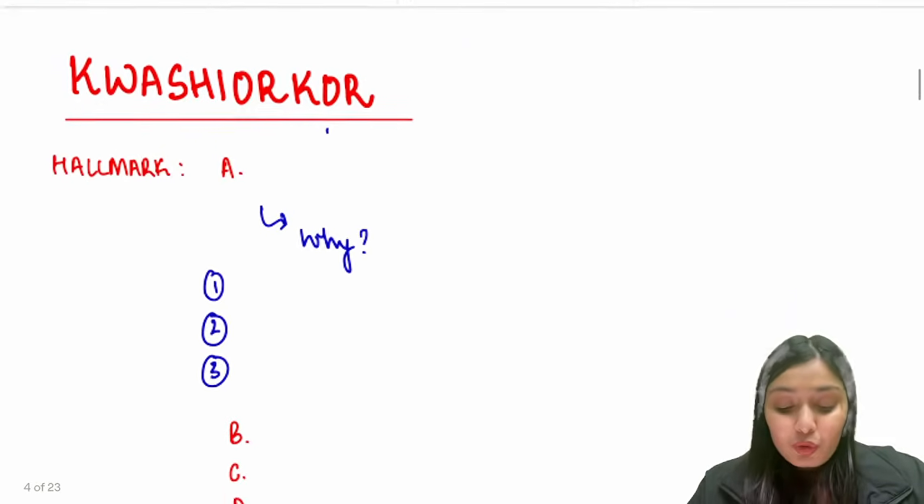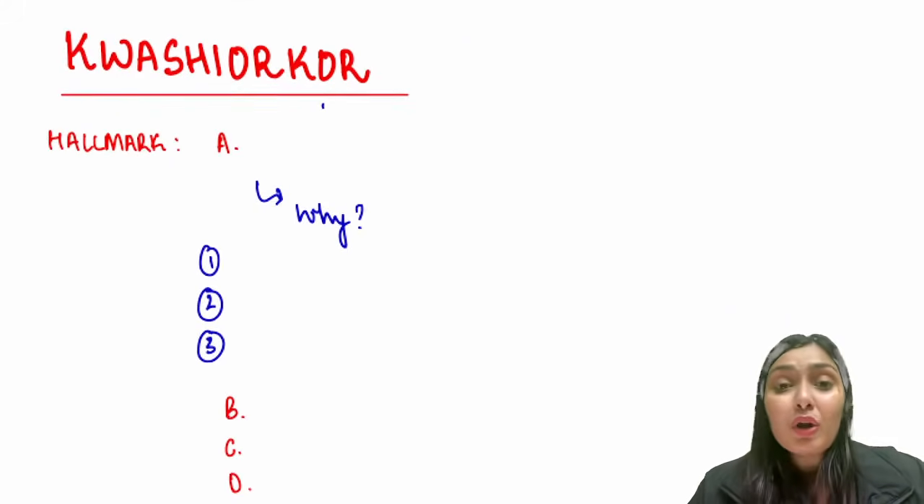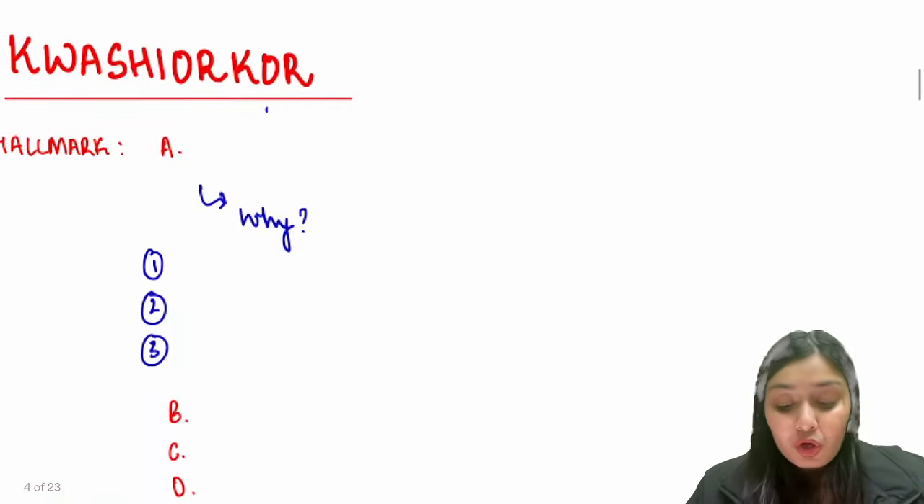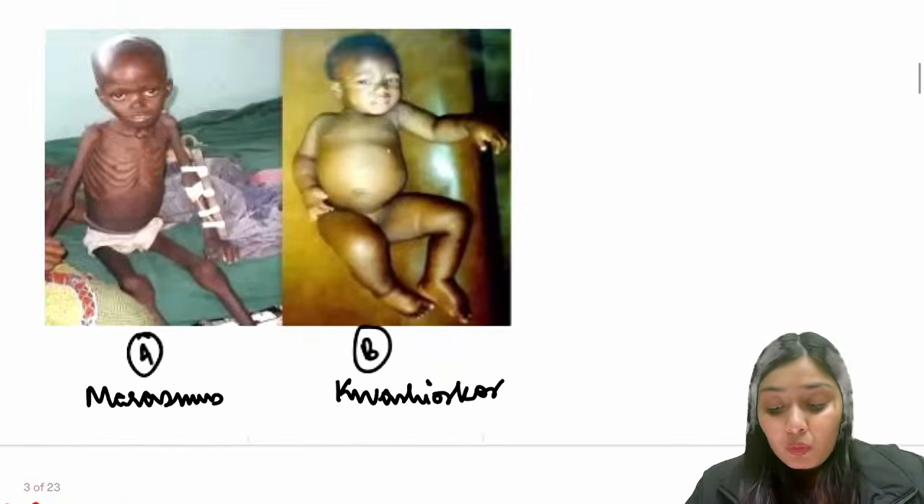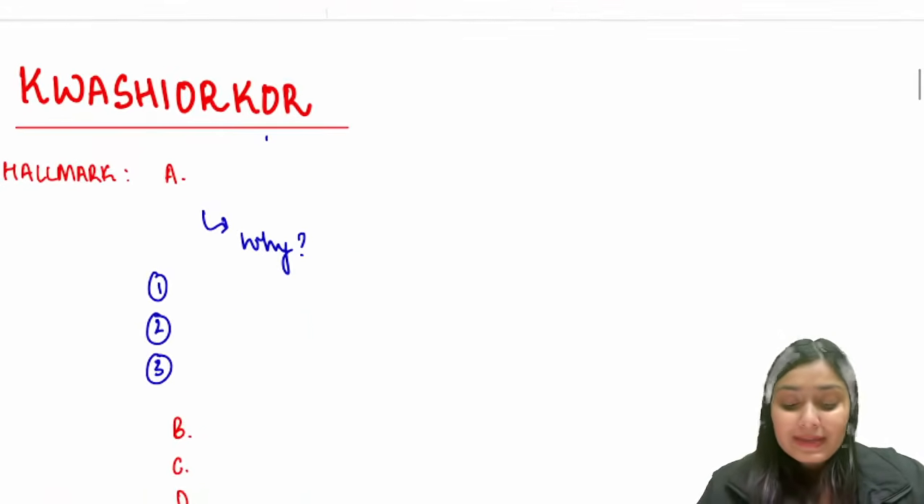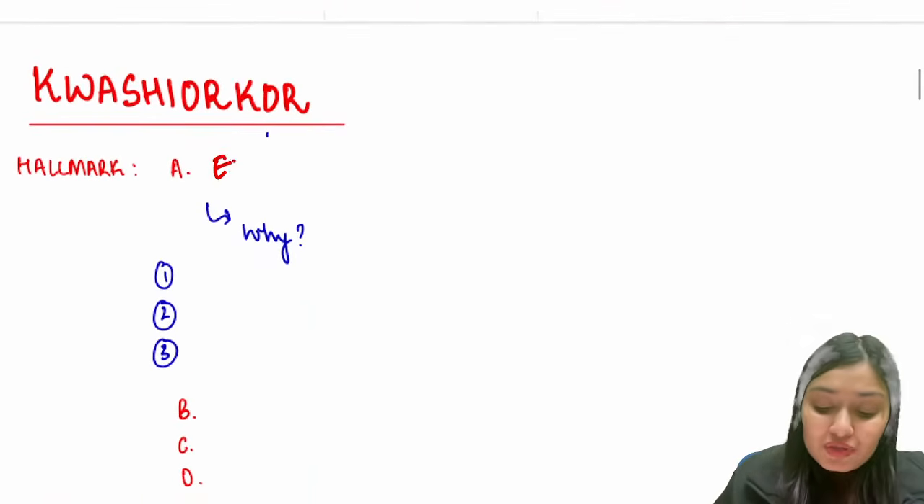Firstly, let's start with Kwashiorkor. What is the hallmark of Kwashiorkor? Remember this Motu baby, child B? So what is the hallmark? Why, just by looking at this baby, can you say this is Kwashiorkor? This baby looks edematous, right? Edema is the hallmark of Kwashiorkor. Now the question comes, why has this edema developed?